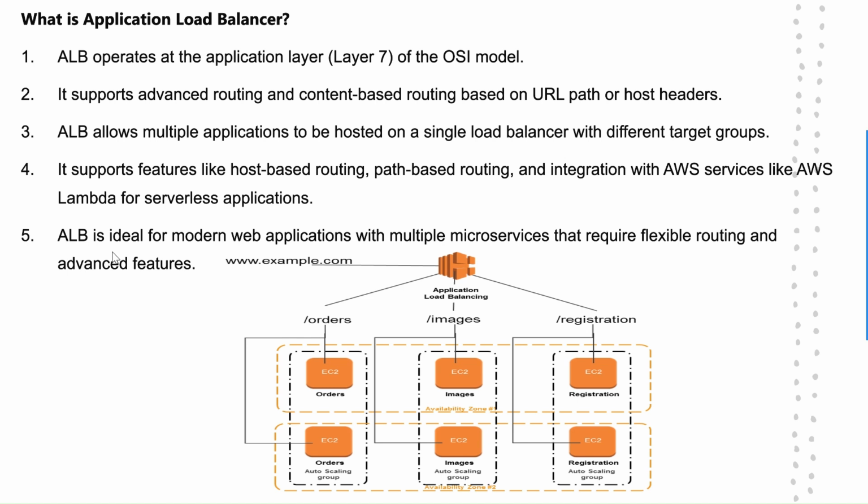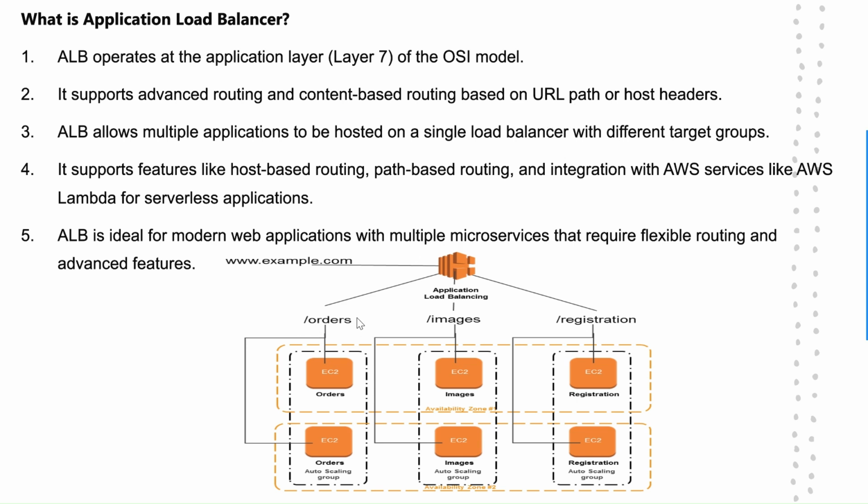5th point, ALB is ideal for modern web applications with multiple microservices that require flexible routing and advanced features. Here is the diagram of the application load balancer, you can see here. Okay, so the point is, it is a layer 7 load balancer, and it supports advanced routing and content-based routing based on URL path.